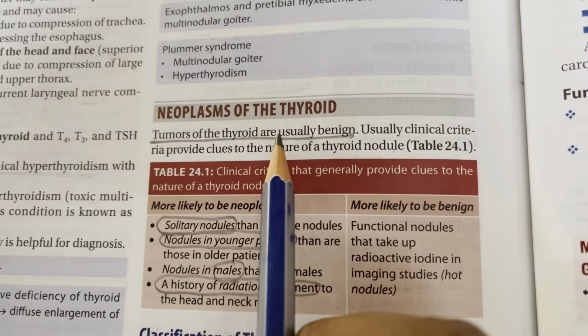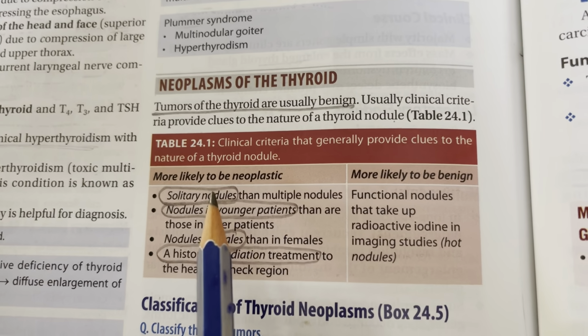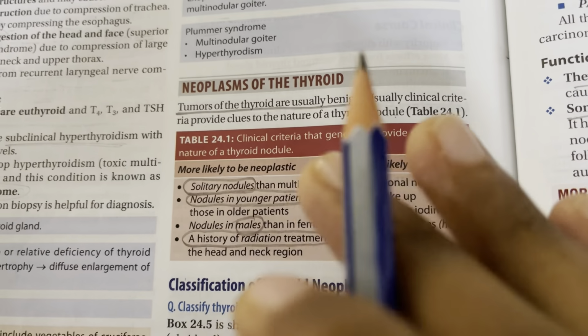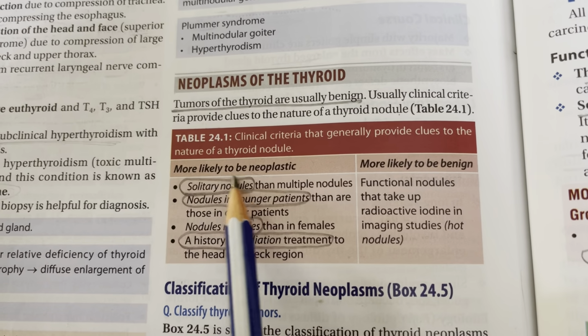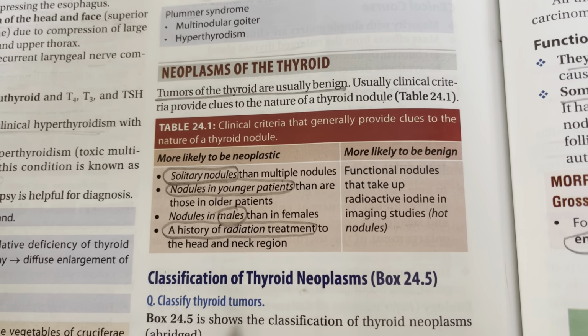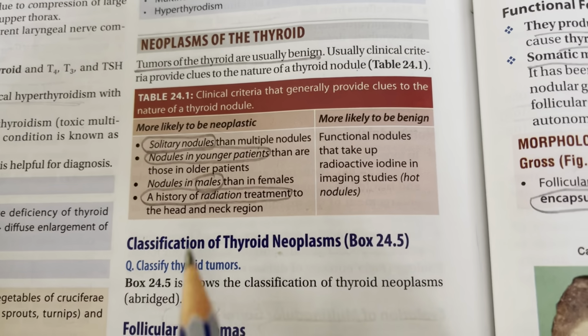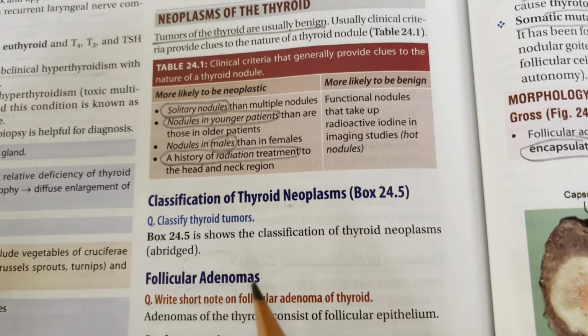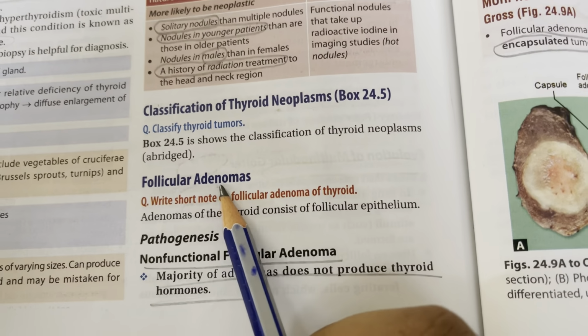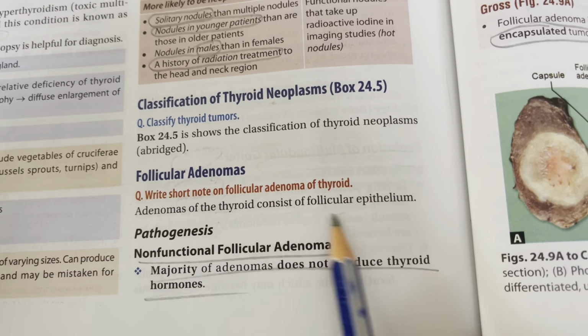Moving on to neoplasms of the thyroid. Tumors of the thyroid are usually benign. So most likely, it is likely to be neoplastic when there are solitary nodules instead of multiple ones. Nodules are there in younger patients, especially males, and also if there is a history of radiation treatment to the head and neck. So follicular adenomas of the thyroid consist of follicular epithelium.